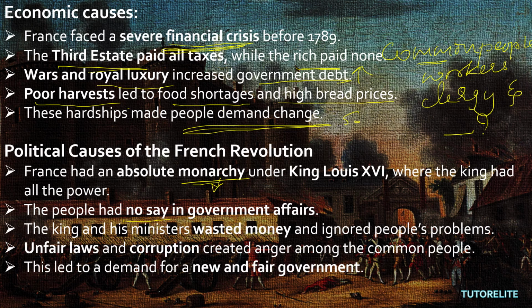But the monarchy was under, who was the king? King Louis XVI. The king and his ministers wasted money. See what they did? They wasted money and ignored people's problems. Okay? Unfair laws and corruption created anger among the common people.